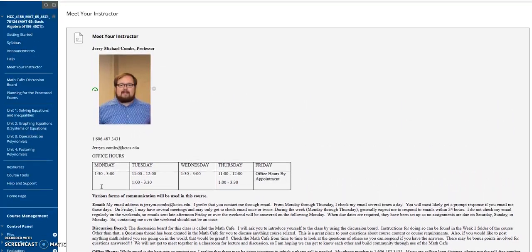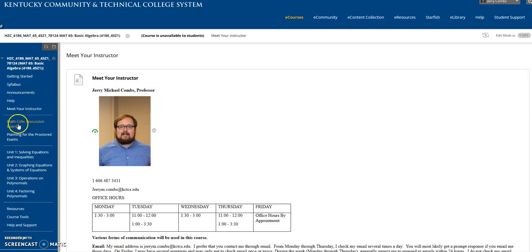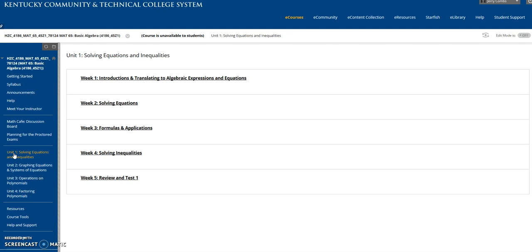So after you read all about me, then you can go to this part of the course. This is really the meat of the course. We're going to have 4 units that we talk about, and the first unit is solving equations and inequalities. When you click on a unit, you'll notice that the course is set up in weeks. So week 1 will be January 14th, the first week of class, then week 2, then week 3, week 4, and 5, and so on. We actually have 17 weeks where activities are going to go on. We have 16 weeks, and then a week for the final exam.